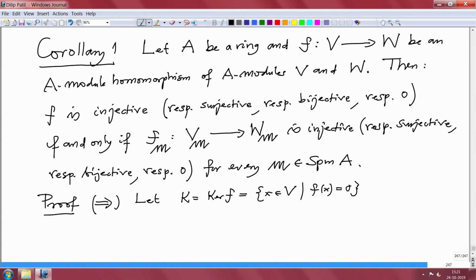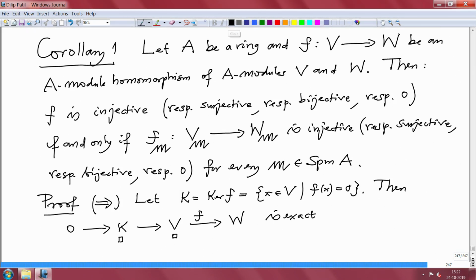So, we get 0, K to V to W, this is f. This sequence is exact. Remember, I did not put a 0 here. So, the exactness of this sequence should be checked only here and here.